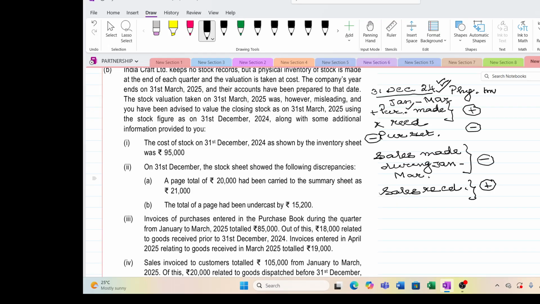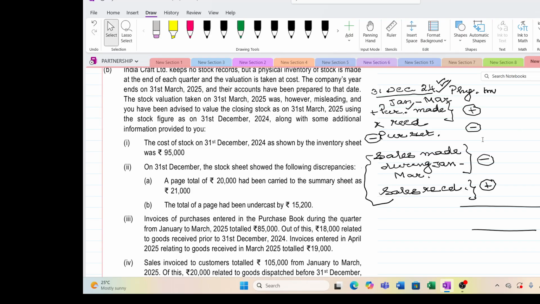Only thing is that here you have to remove the profit margin, the gross margin, and purchases actually made and received. That's it, the sum will be over. What you will get at the end will be your actual stock available as on 31st March 25 at cost. So now we will see one by one. Hope this will make you very, very clear.